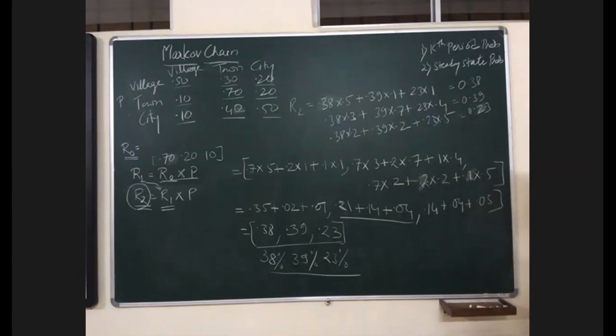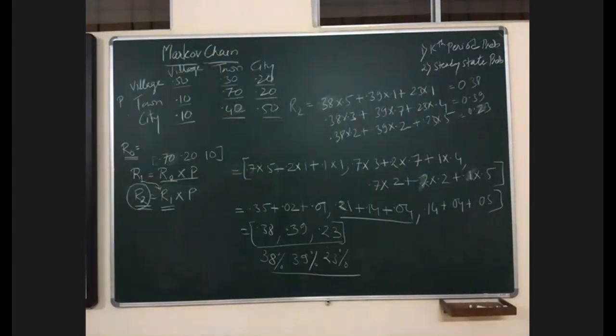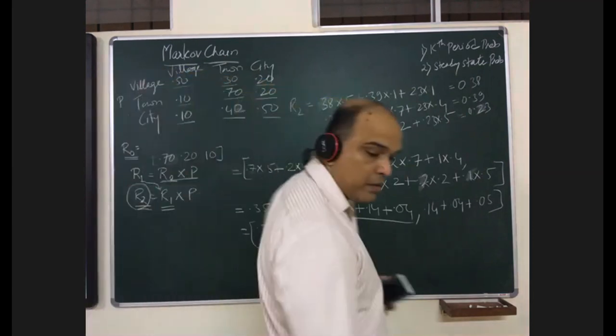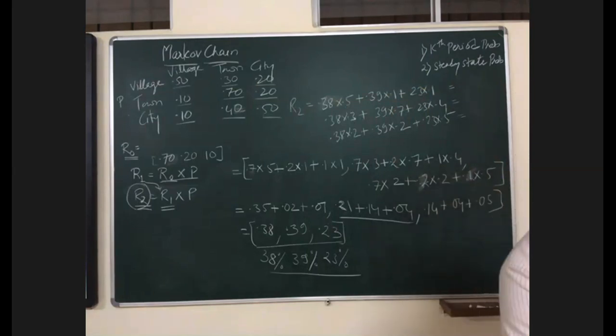Can I tell the answer? Yes, please. First one is 25.2%. Yes, that is correct.